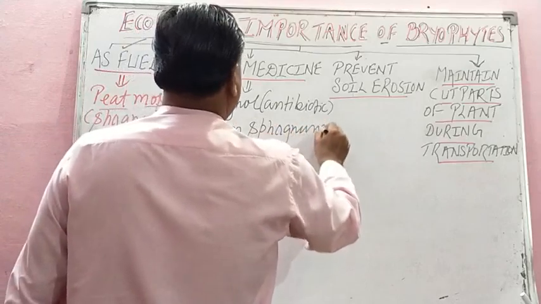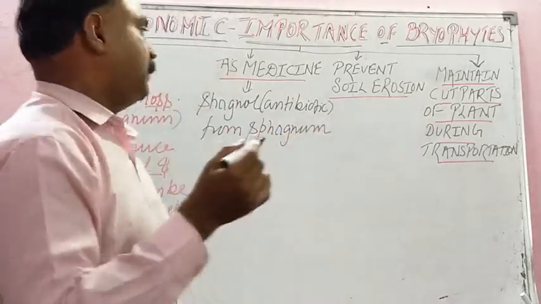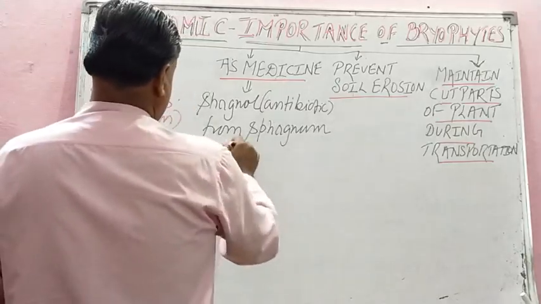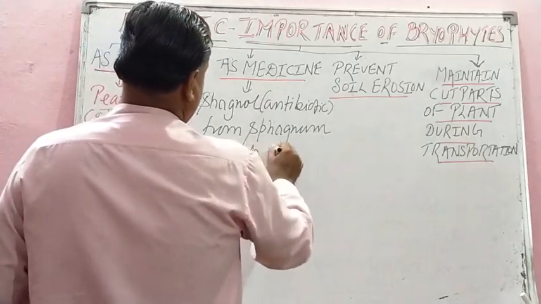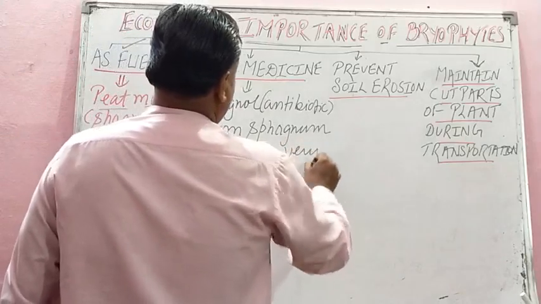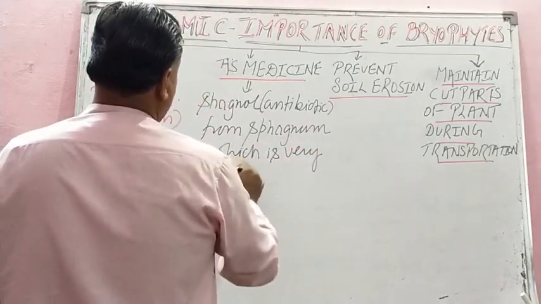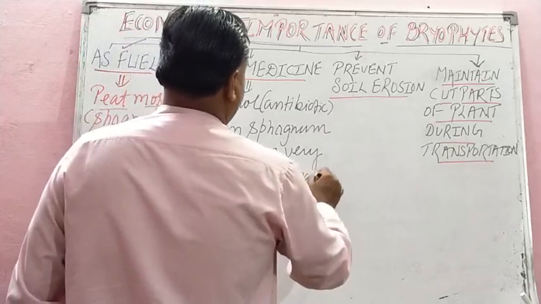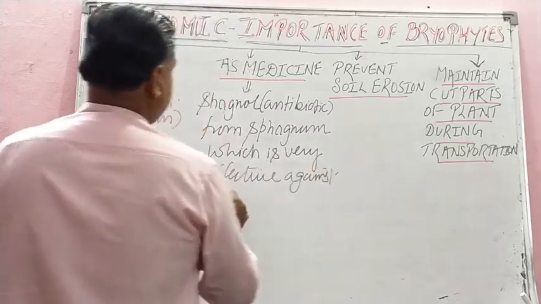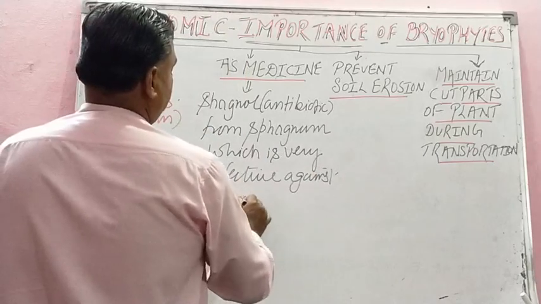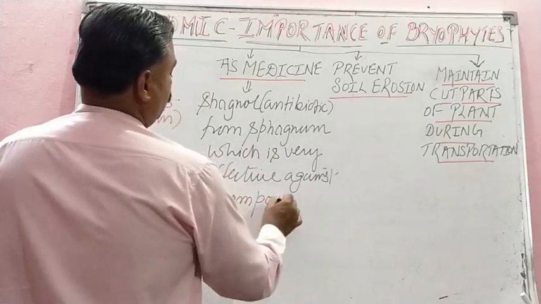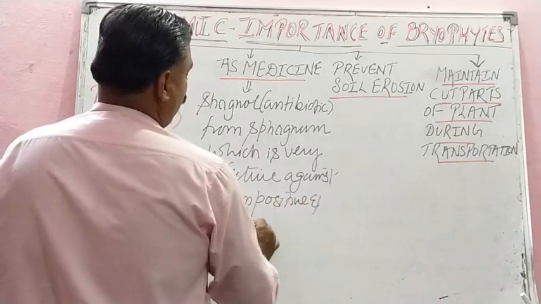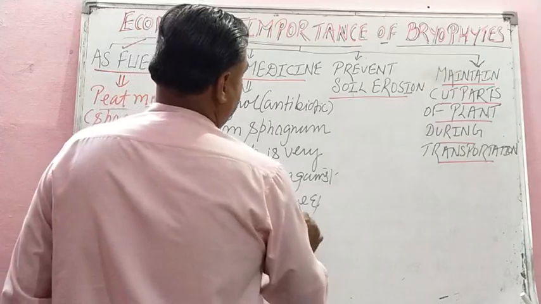In the last lecture we studied that sphagnol is an antibiotic from sphagnum, which is very effective against both gram positive and gram negative bacteria, isn't it?